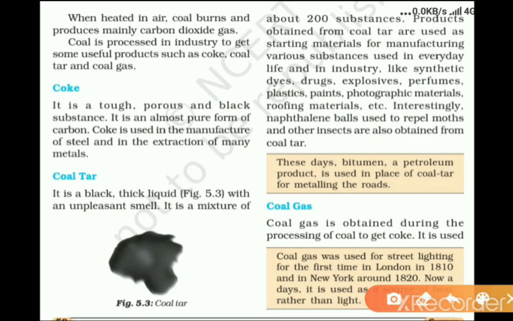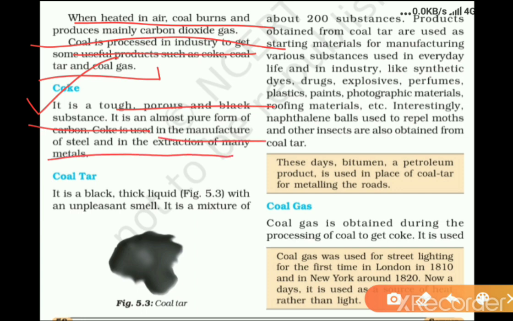When heated in air, coal burns and produces mainly carbon dioxide gas. Coal is processed in industry to get some useful products such as coke, coal tar and coal gas. Coke. It is a tough, porous and black substance. It is an almost pure form of carbon. Coke is used in the manufacture of steel and in the extraction of many metals.